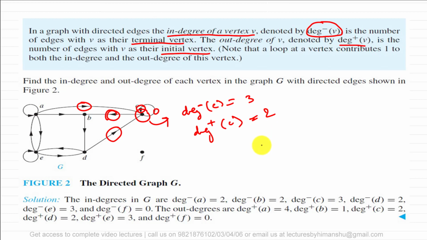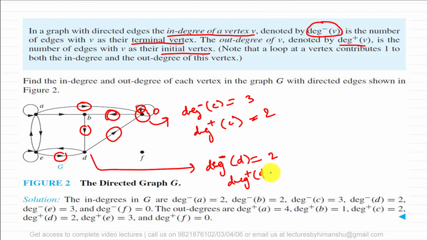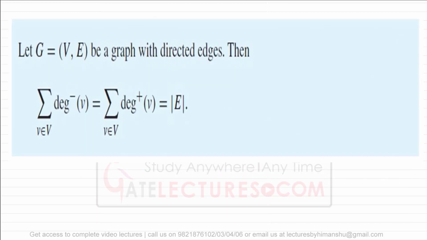In the same way, for vertex D, the in degree is represented by d minus. What is the in degree? That is the number of edges coming inside. This is coming inside and this is coming inside, so the in degree of D is 2. And what is the out degree, represented by d plus for D? This is going out and this is also going out, so the out degree is also 2 for D. Correct? Now you understand what the in degree and the out degree of a graph are.